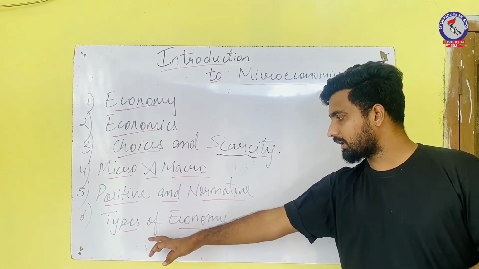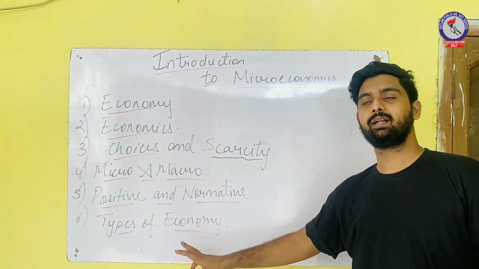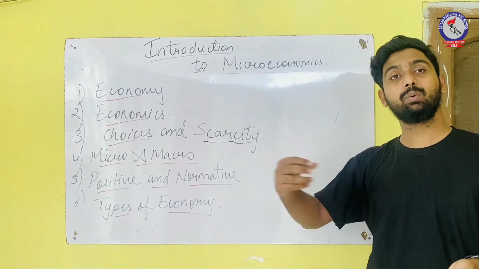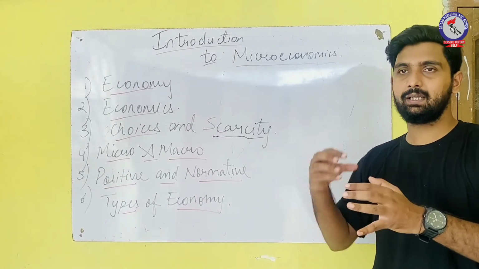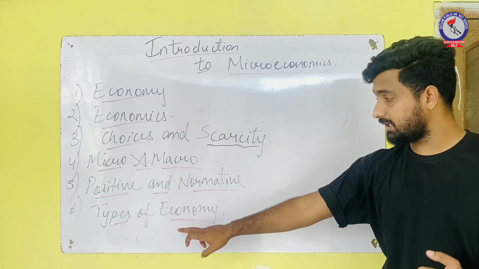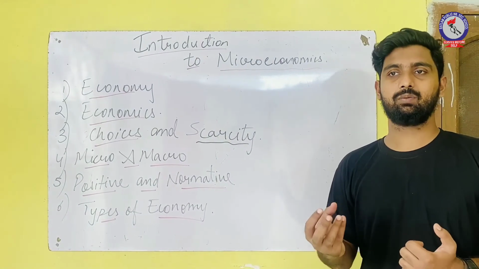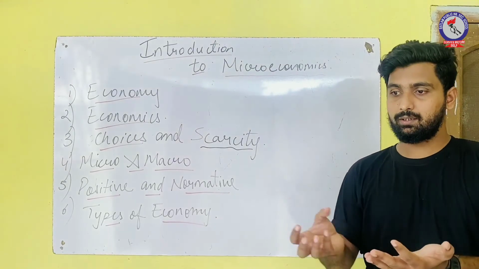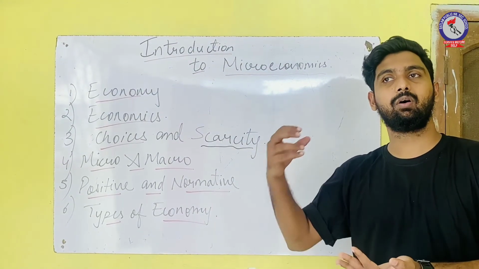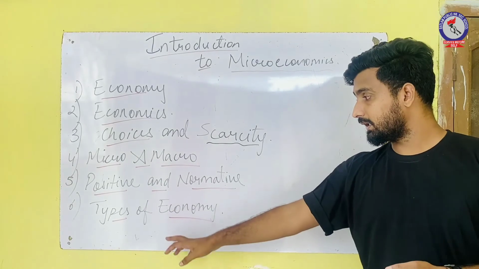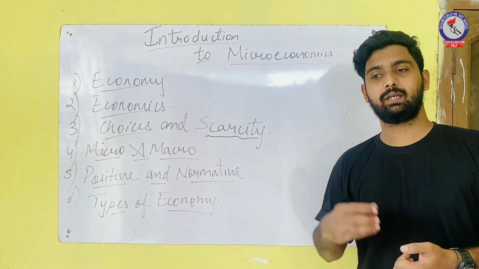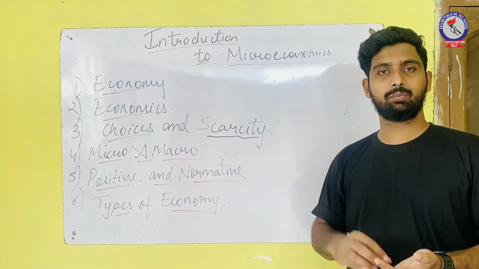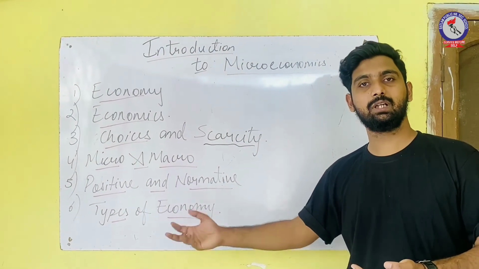So first let's talk about the centrally planned economy. In centrally planned economy, everything is owned by government. All the resources are divided equally among the people. The main aim of controlled economy, or socialist economy or centrally planned economy, is to have maximum welfare of the people. Here the price of a commodity is determined by government. The main aim is not to earn profit, the main aim is maximum social welfare.